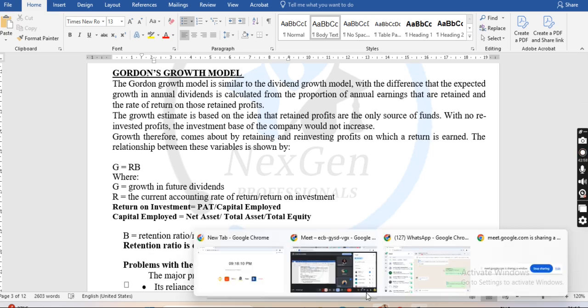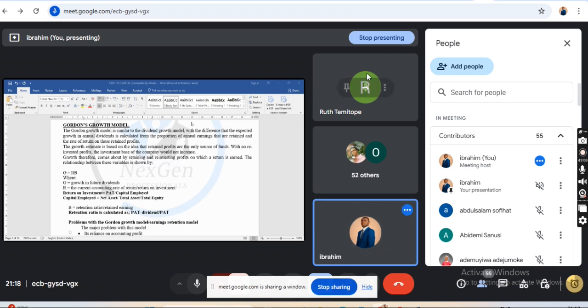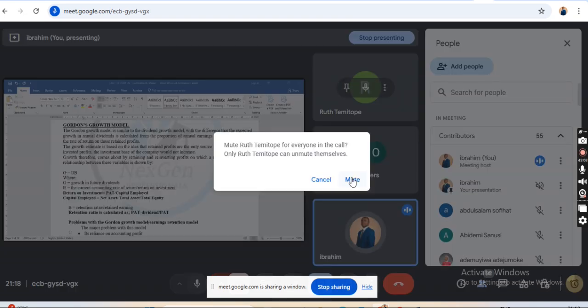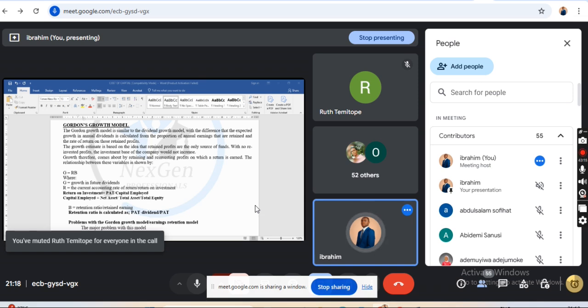Okay. Now, in this Gordon's growth model, it makes use of accounting profits, right? And what is the formula? The formula is G = R times B, right? Now, what is G?